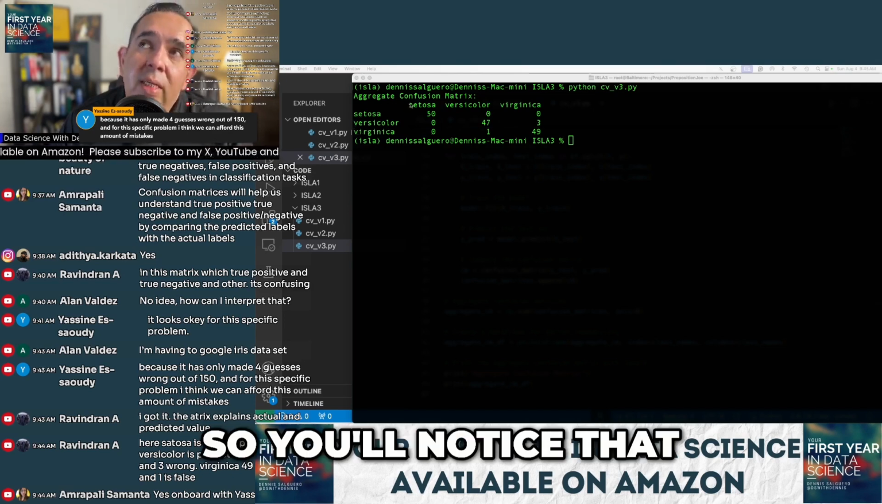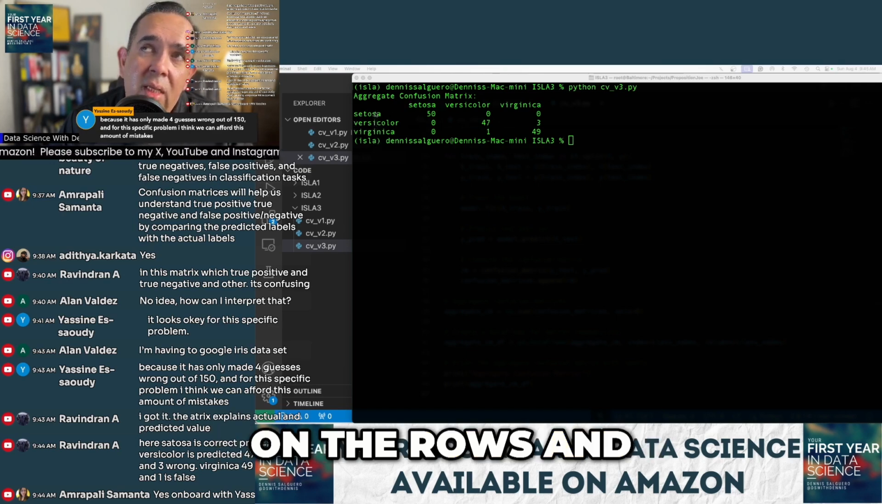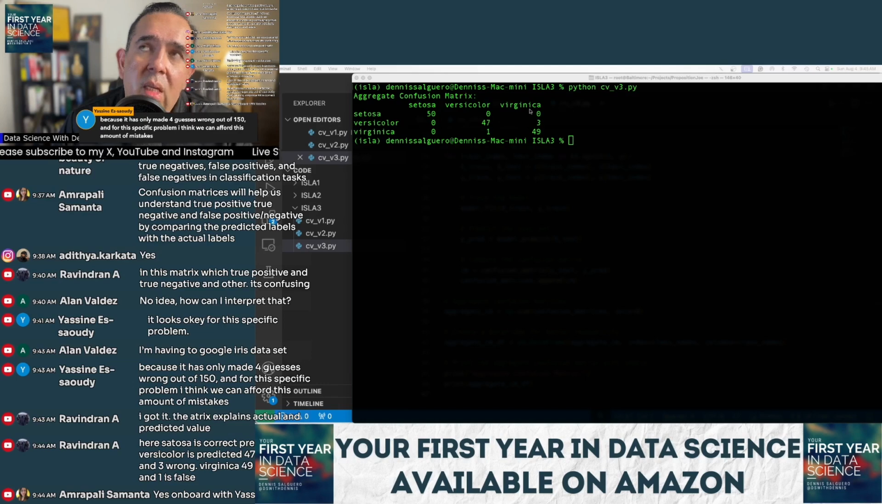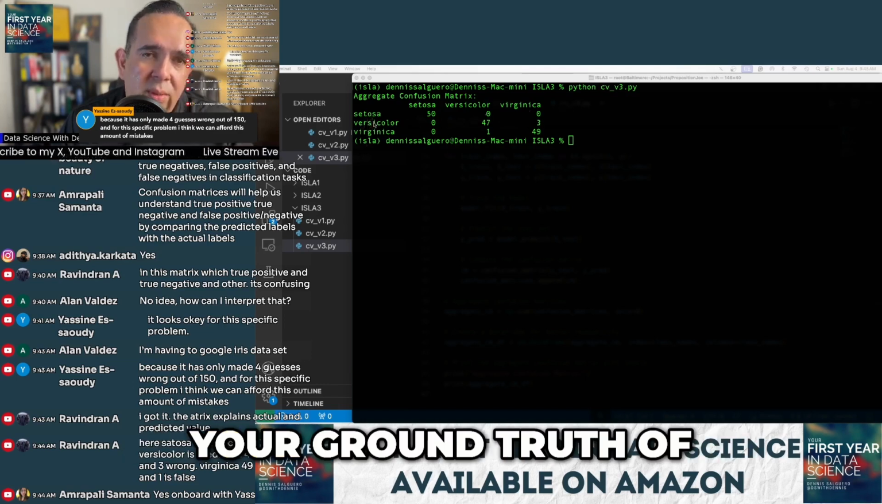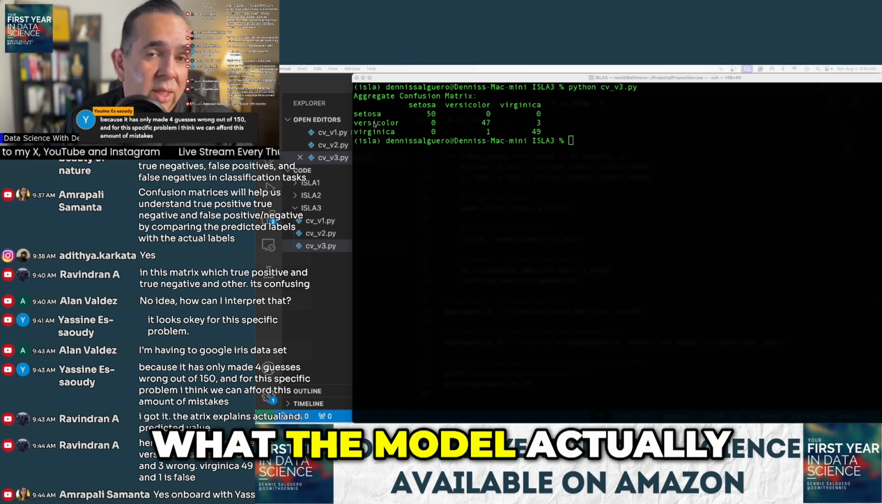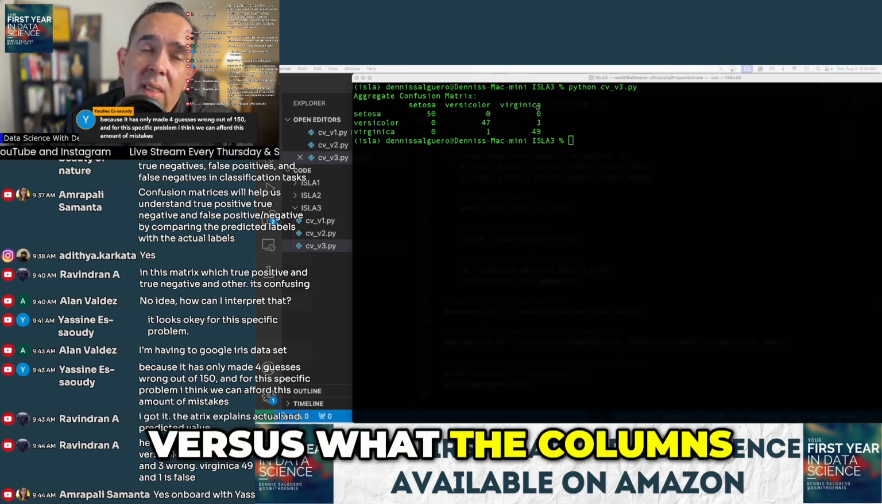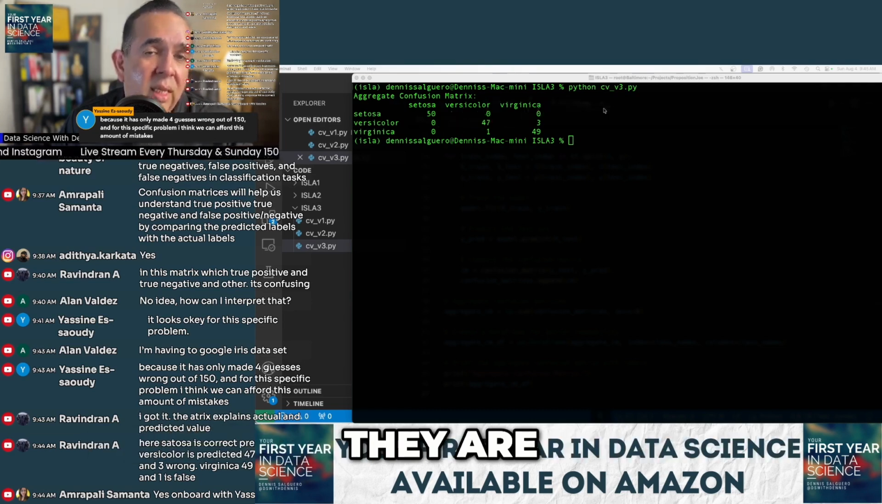So you'll notice that it's the same values on the rows and on the columns. The rows usually represent your ground truth of what the data actually says they are, versus what the columns represent: your predictions, or what the algorithm said they are. Right?